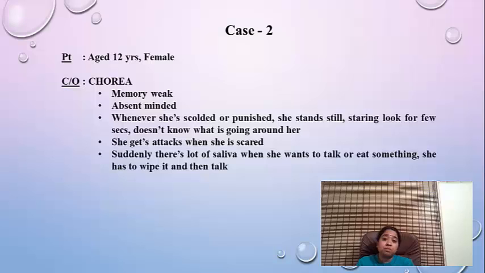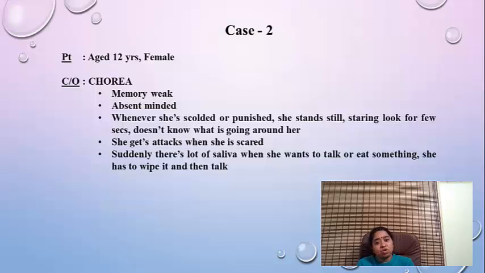There was one particular symptom: whenever she was scolded or punished, she used to be punished both at school and home, because her homeworks and classworks used to be incomplete, and the teacher always used to complain that she never would complete her classworks, and always she would be punished. And one thing is, whenever she is punished or scolded, she would just stand still, as if she is not knowing what is going on around her.